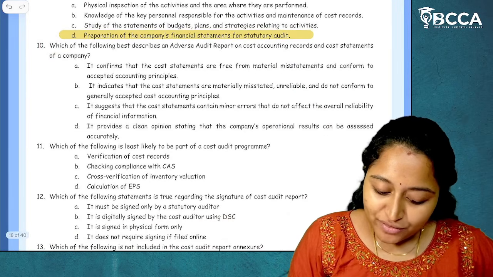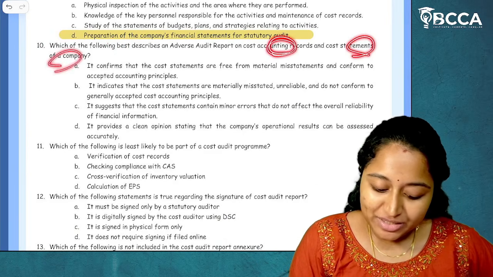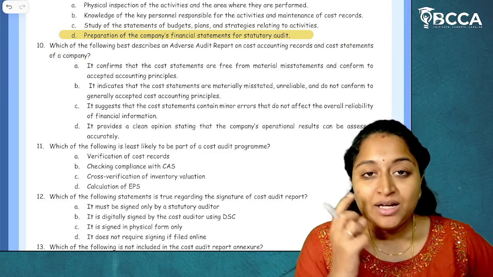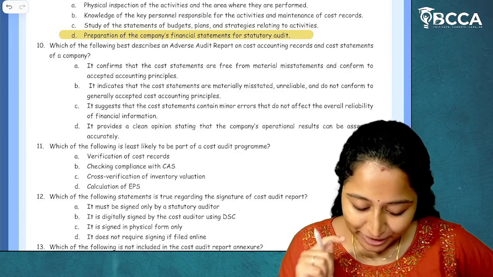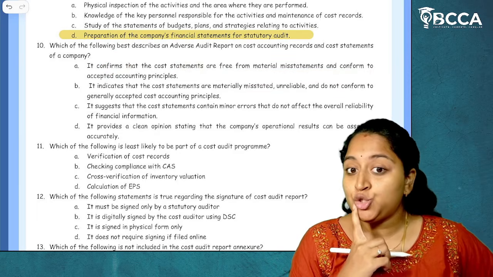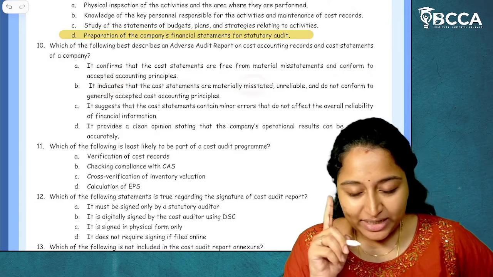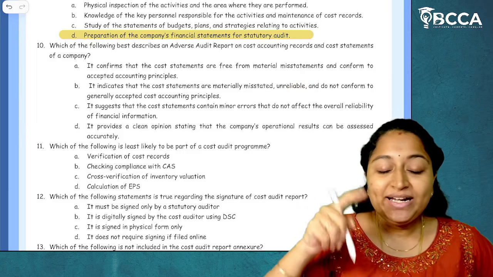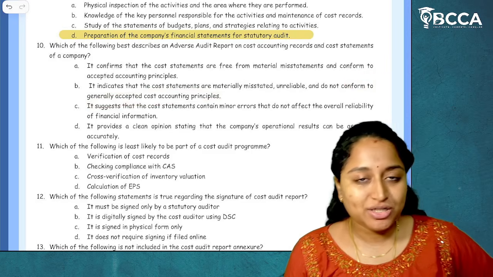Then question number 10. Which of the following best describes an adverse audit report on cost accounting records and cost statements of the company? It means there is a material misstatement and that has a pervasive effect. So we have to see that particular point. It confirms that the cost statements are free from material misstatements. The answer is no. There is a material misstatement. It indicates that the cost statements are materially misstated. Yes. Unreliable. The answer is yes. It is a pervasive effect. It tells the entire cost statements are wrong and do not conform to the generally accepted cost accounting principles.